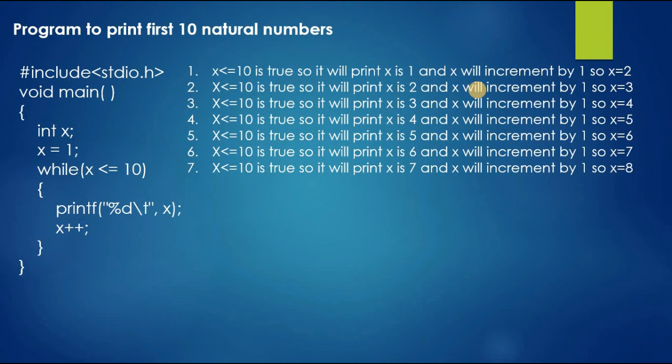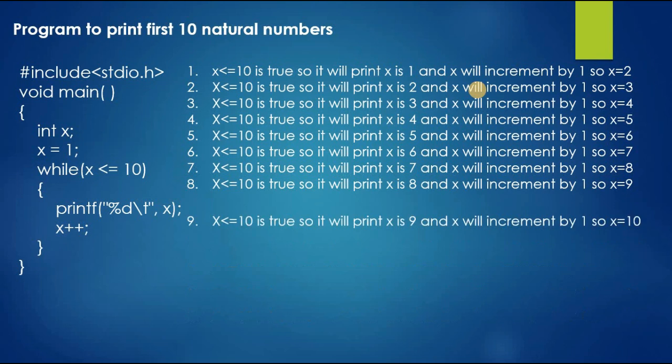At the seventh time, for the condition check, 7 is less than or equal to 10, the condition is true, so it will print x as 7, and x will be incremented by 1, so we will get x equal to 8 here. Next, again the condition is true because 8 is less than 10, so it will print x as 8, and it will increment by 1, so we will get x equal to 9.